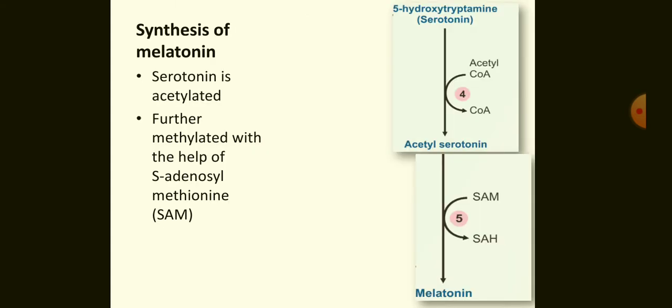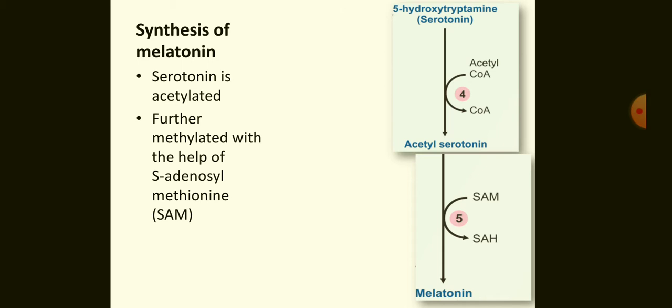Synthesis of melatonin is also a two-step reaction. That is, it is synthesized from serotonin. Serotonin, that is 5-hydroxytryptamine, is added with an acetyl group to form acetyl serotonin. This acetyl serotonin then accepts one methyl group from SAM. SAM is S-adenosylmethionine, a universal methyl group donor, and it is itself converted into SAH by giving its methyl group to acetyl serotonin.